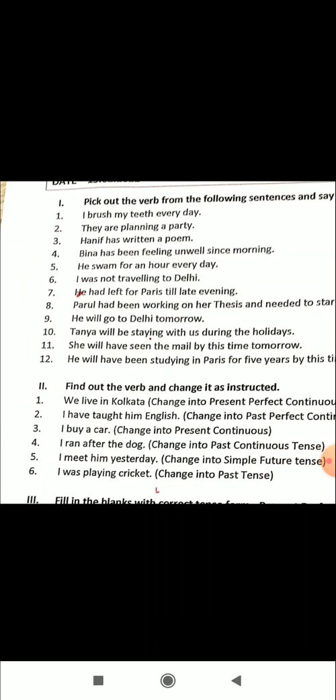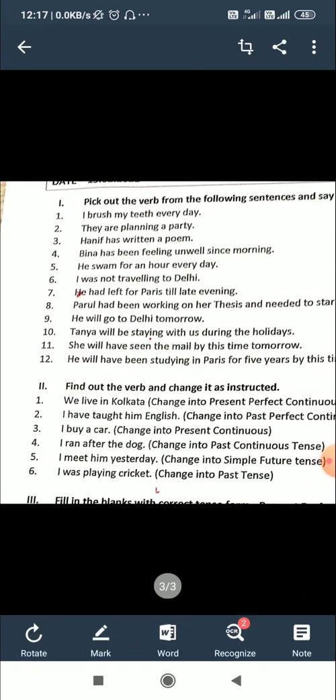Swam, simple past tense, verb. Was traveling, that is a verb, past continuous tense. Then had left is a verb, past perfect. Had been working, verb, past perfect continuous tense. Will go, that is a verb, simple future tense.